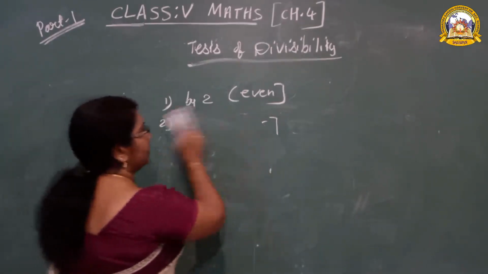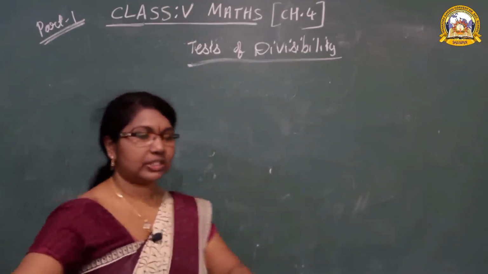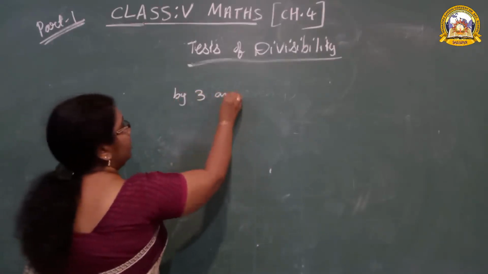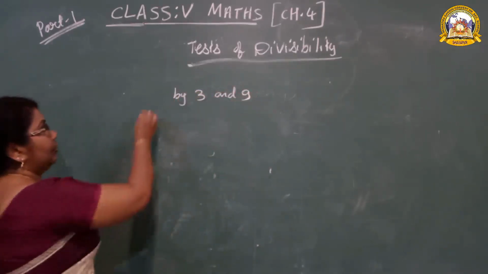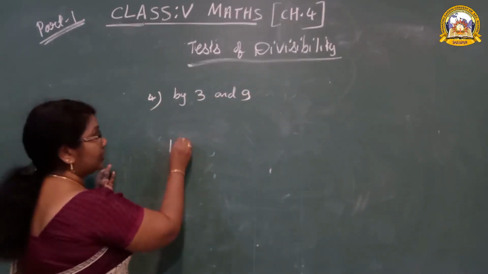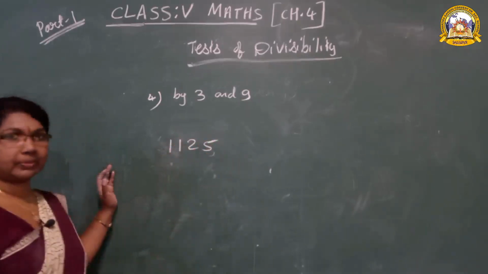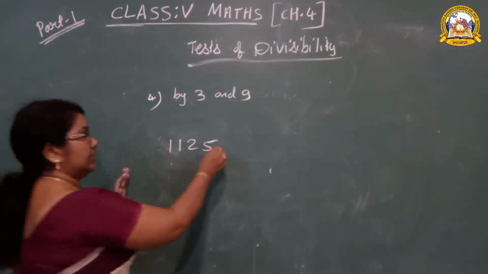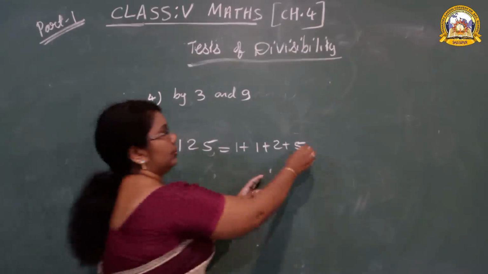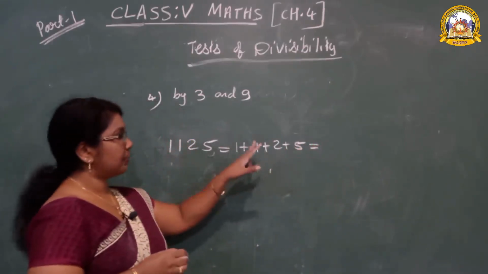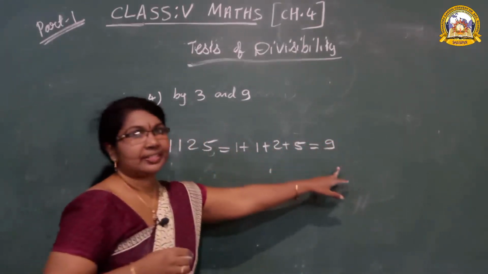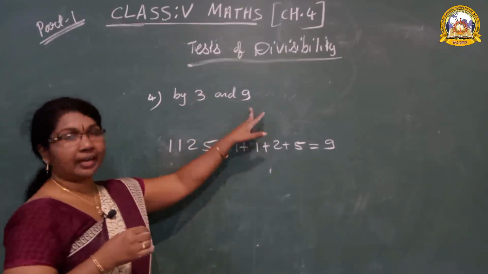Now, the next rule is 3 and 9. What's the next rule we are going to teach? Divisible by 3 and 9. Don't forget the rules. For example, 1125. These numbers we have to add. 1 plus 1 plus 2 plus 5. Then we write the answer. 5 plus 2 is 7, 7 plus 1 is 8, 8 plus 1 is 9. Then this number is divisible by 3 and 9.